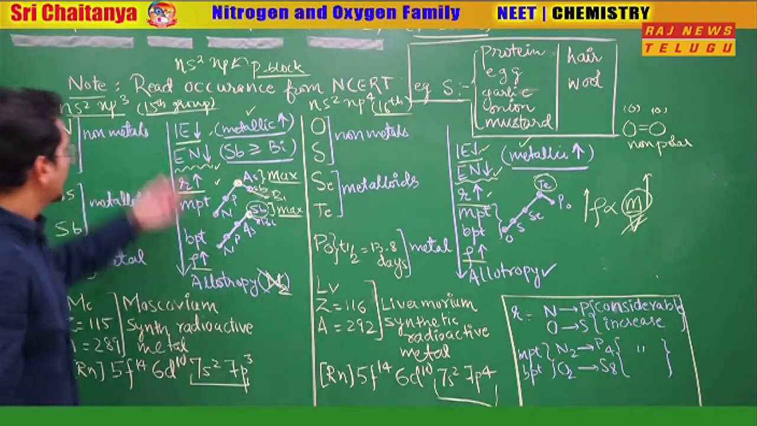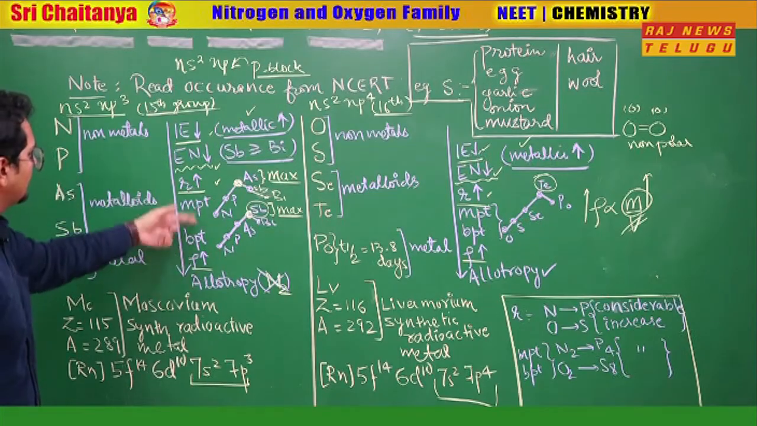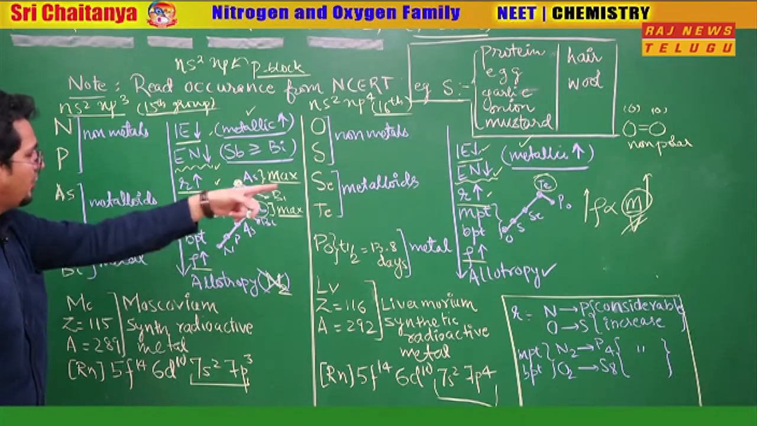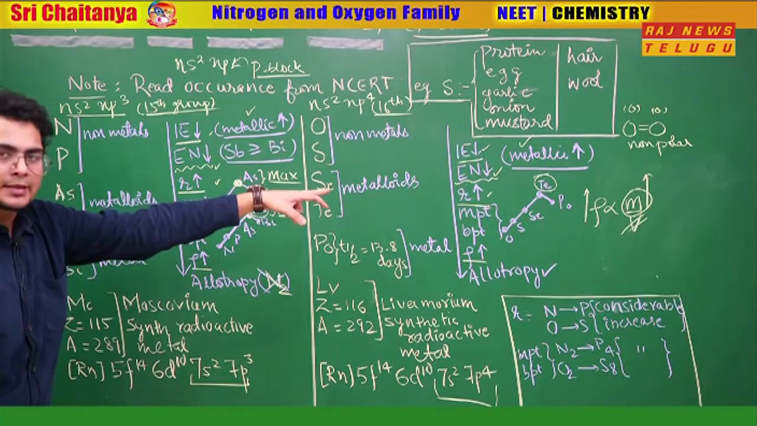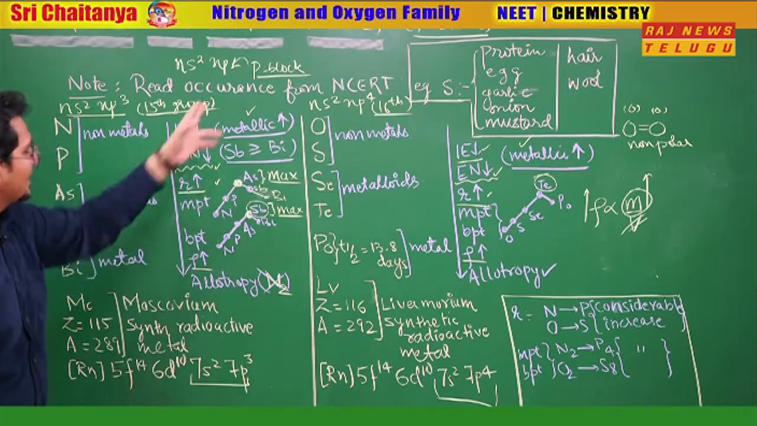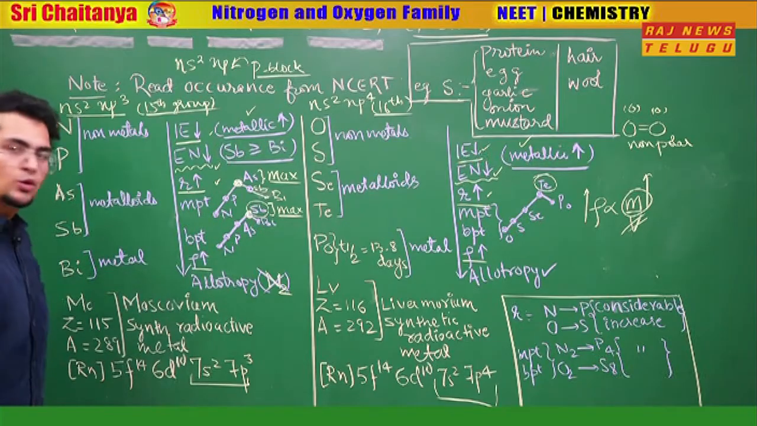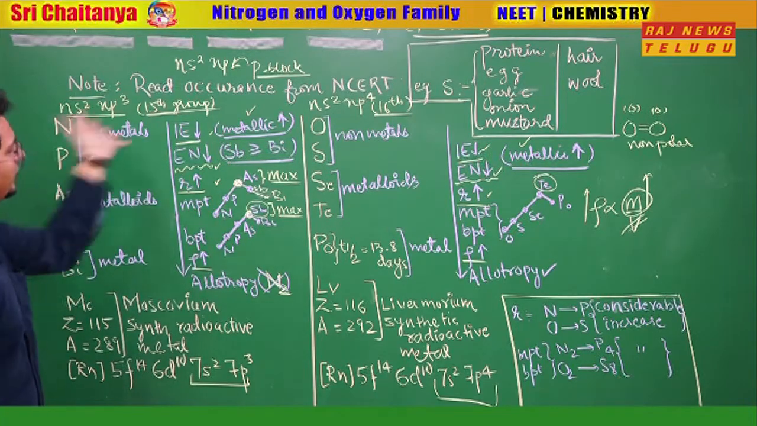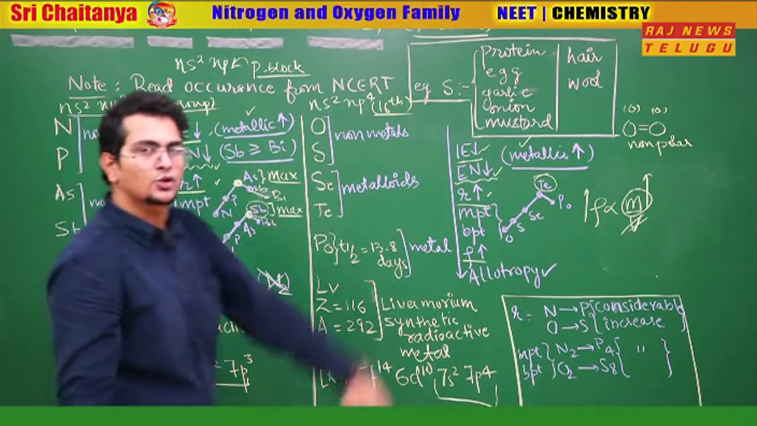So what we understood: ionization enthalpy, electronegativity, radius, melting point, boiling point. For boiling point, what's the trick? Second last element maximum. For melting point also, second last element maximum. Here for melting point, arsenic maximum. Allotropy, nitrogen will not show. Everyone else in groups 15 and 16 will show.